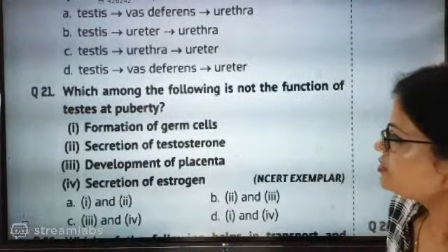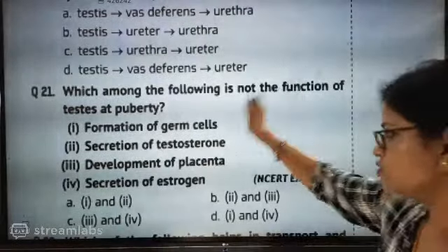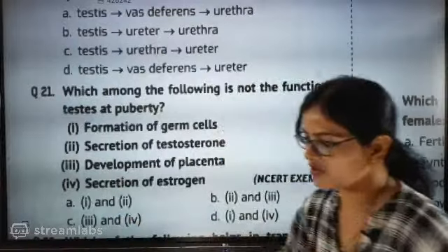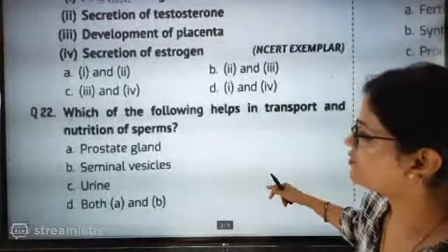Which among the following is not? So that means these two are correct. If these two are correct, that means these two are wrong. So 3 and 4, because they have given it in the question for the third one. Shall we go for the next one?